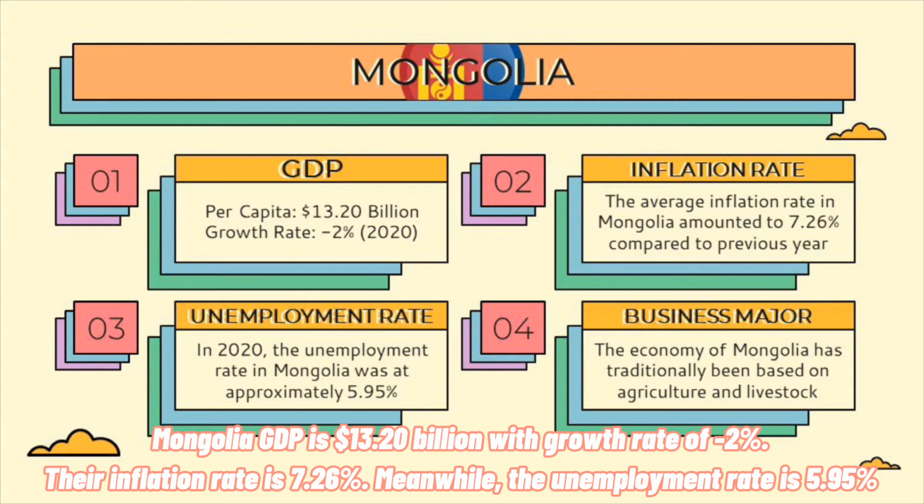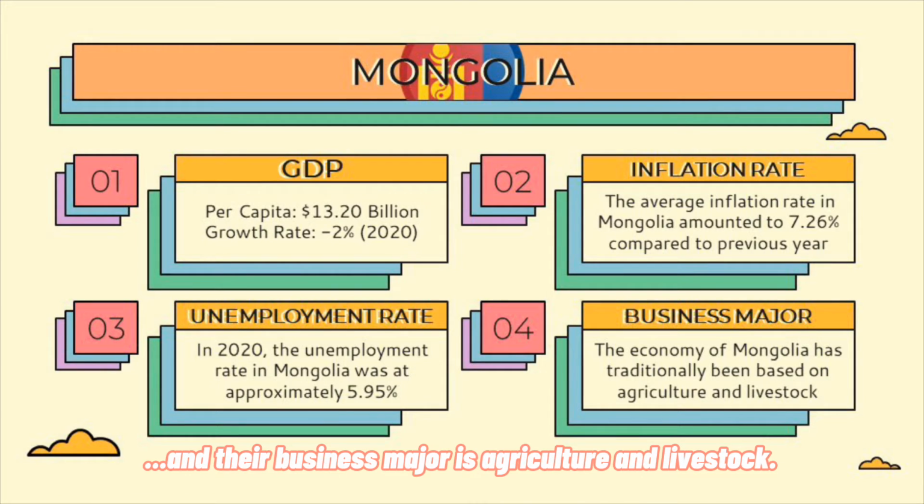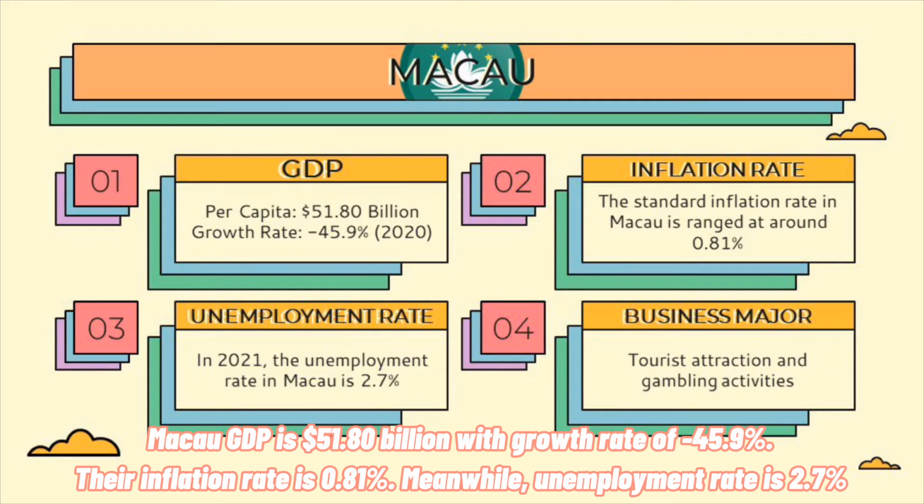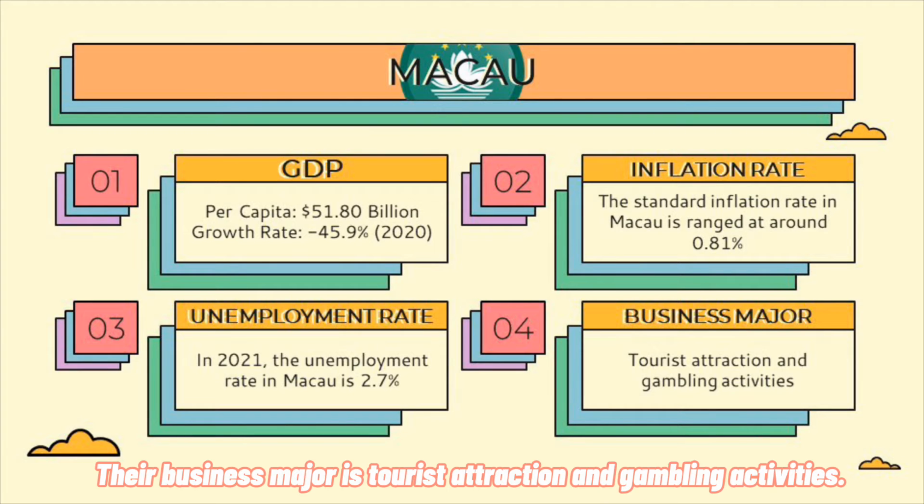Mongolia's GDP is 13.2 billion with a growth rate of -2%. Their inflation rate is 7.26%. Meanwhile, their employment rate is 5.95% and their business major is agriculture and livestock. Macau's GDP is 51.8 billion with a growth rate of -45.9%. Their inflation rate is 0.81%. Meanwhile, their employment rate is 2.7%. Their business major is tourist attraction and gambling activities.